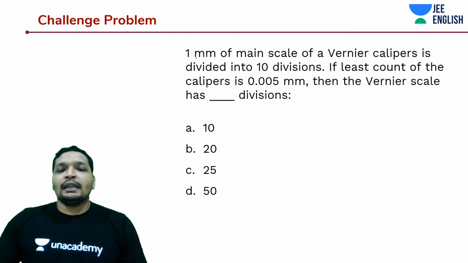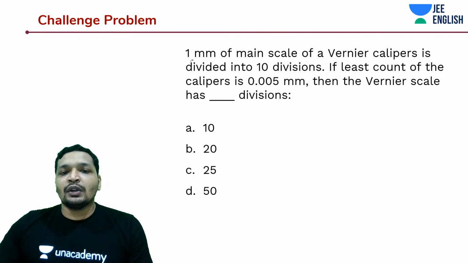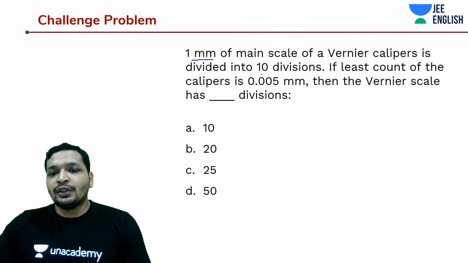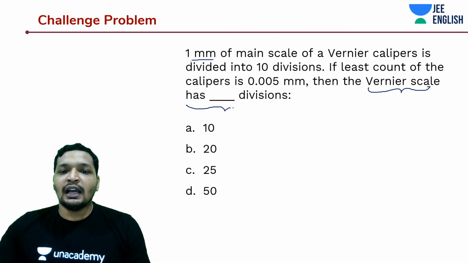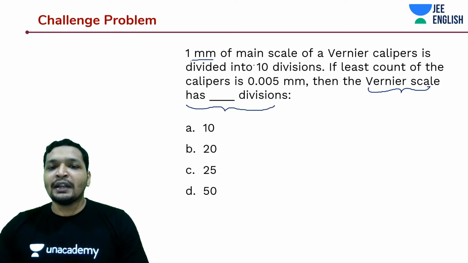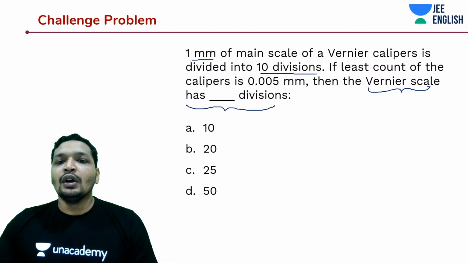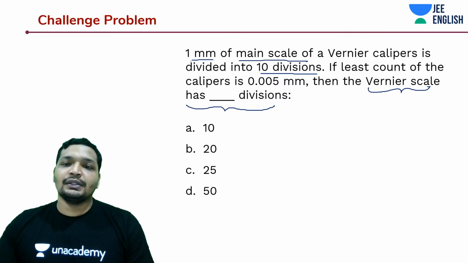So 1 mm of the main scale of a Vernier calipers is divided into, okay, this is actually pretty interesting. What they are asking you is how many divisions the Vernier scale has. 1 mm of the main scale is divided into 10 divisions.